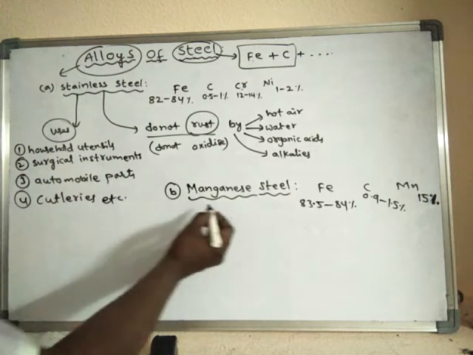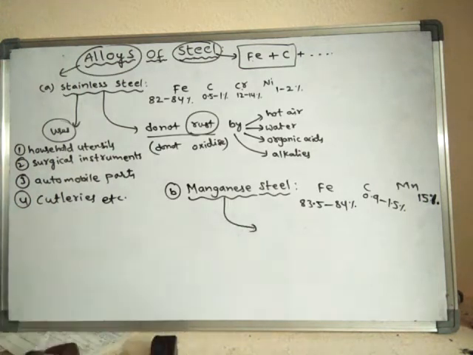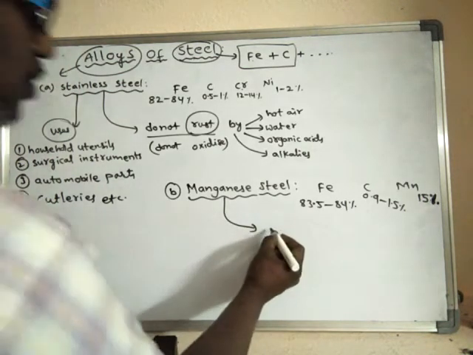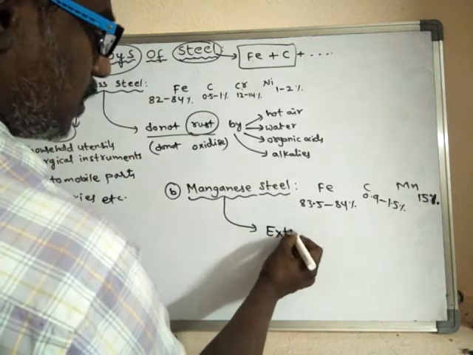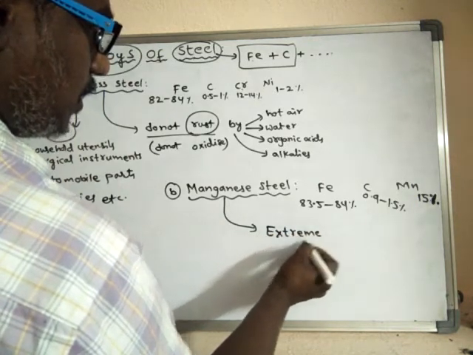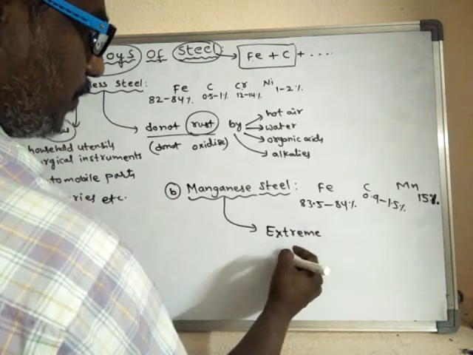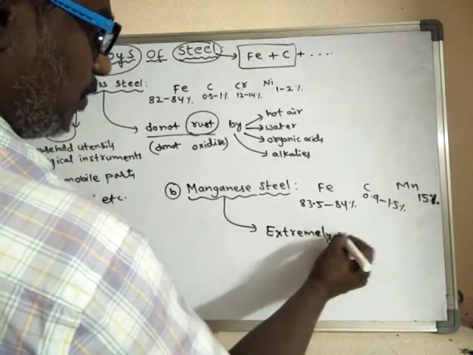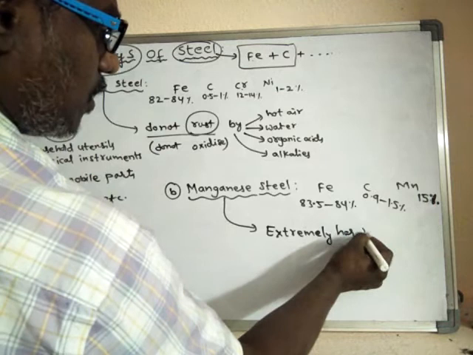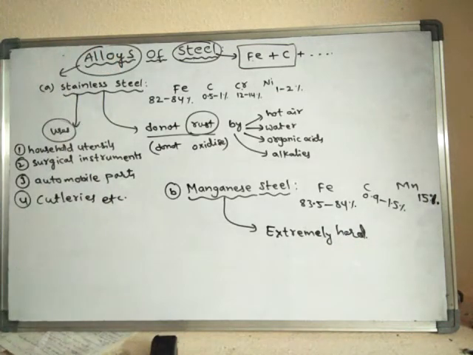See, what is the specialty of this manganese steel? Manganese steel is extremely hard. For example, it is used in the manufacturing of helmets. Helmets, they are very hard.